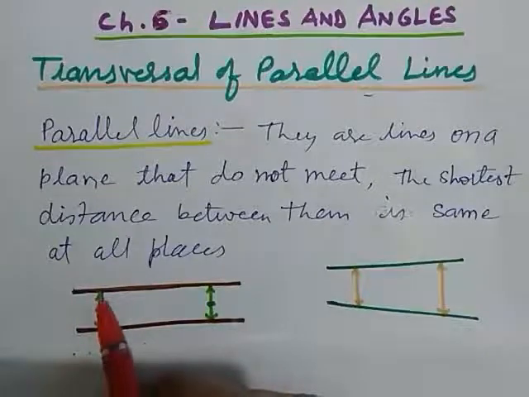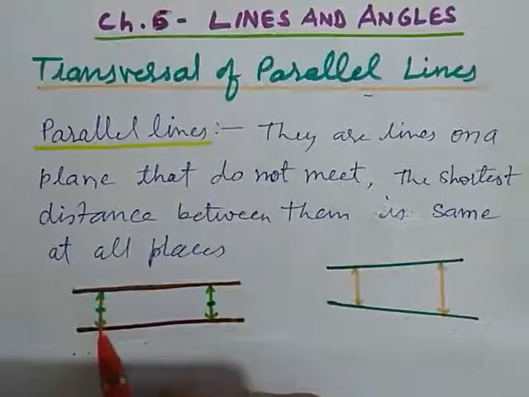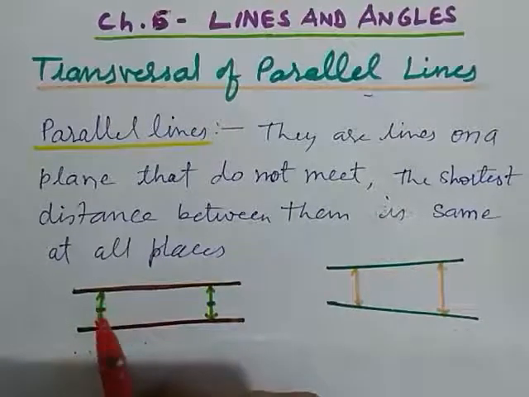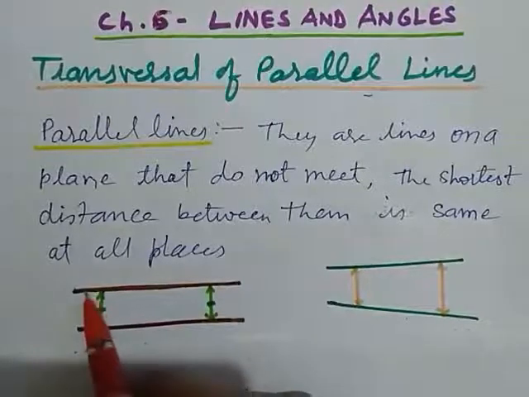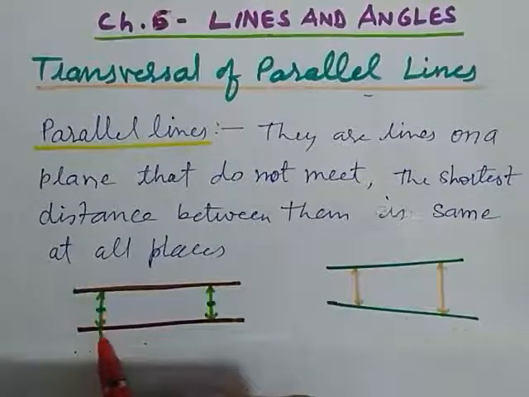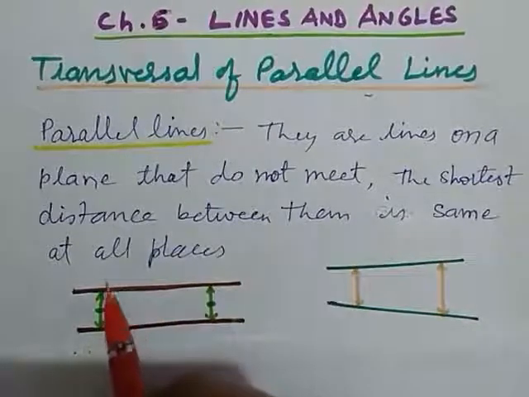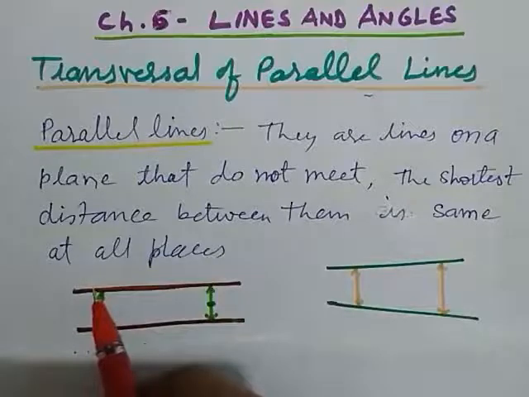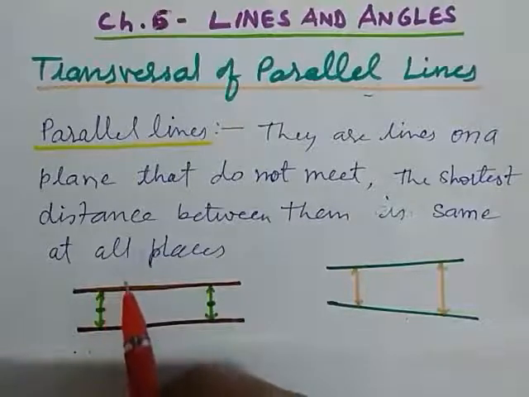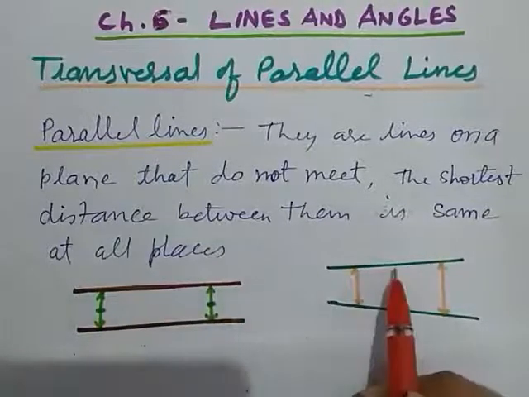We measure perpendicularly from this line at different places, and then we find if they are the same, then parallel, or not the same, then non-parallel.